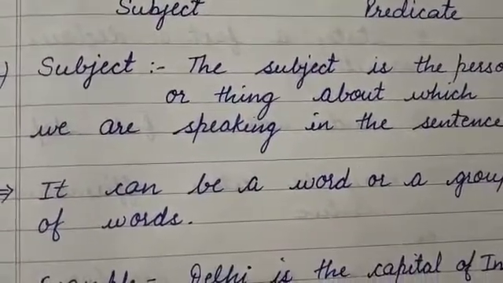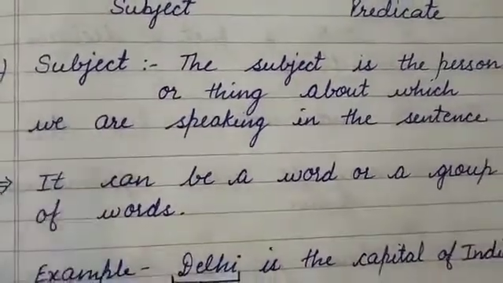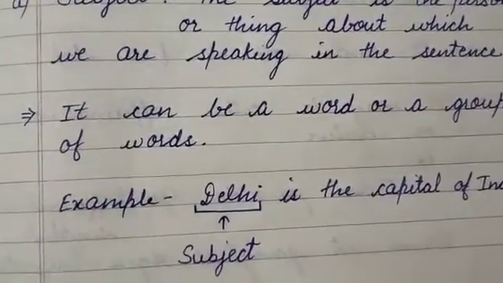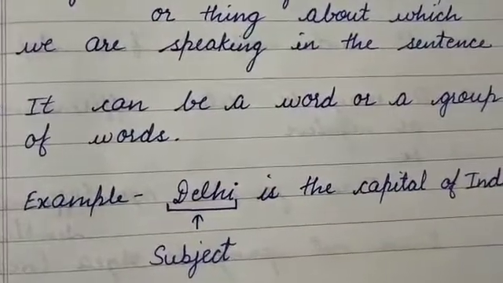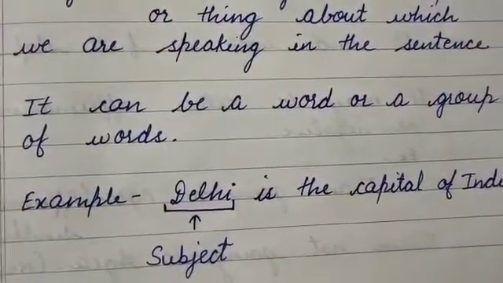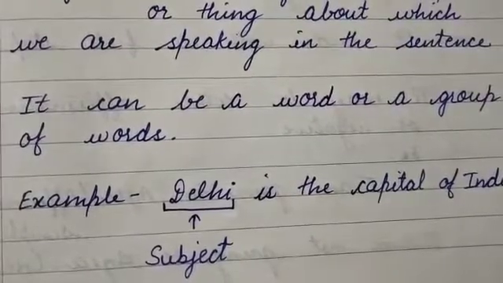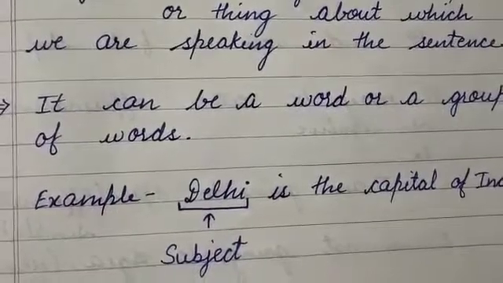It can be a word or a group of words. यह एक वर्ड भी हो सकता है और वर्ड्स का ग्रुप भी. For example, Delhi is the capital of India. So, in this sentence, Delhi is the subject.